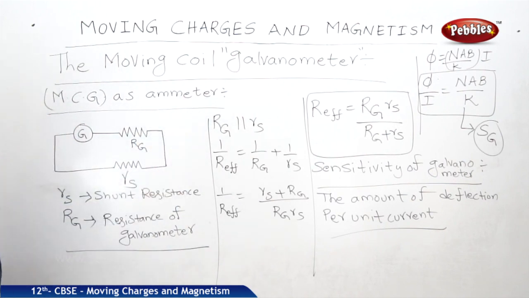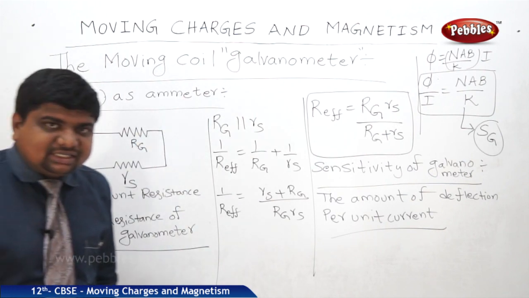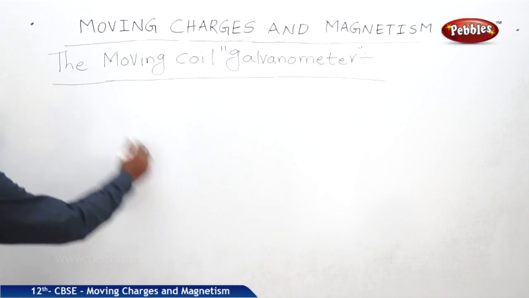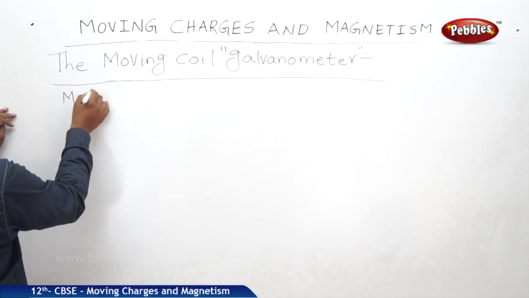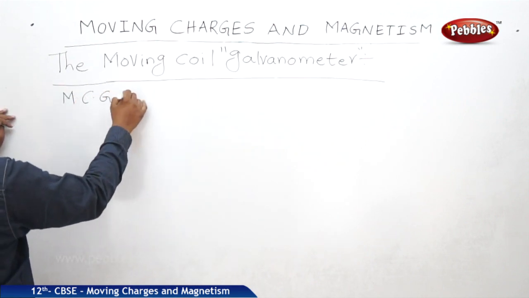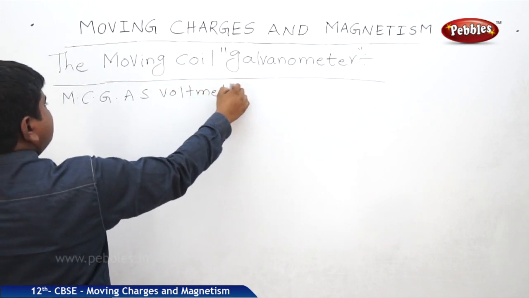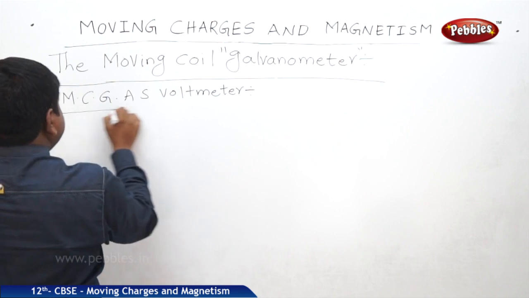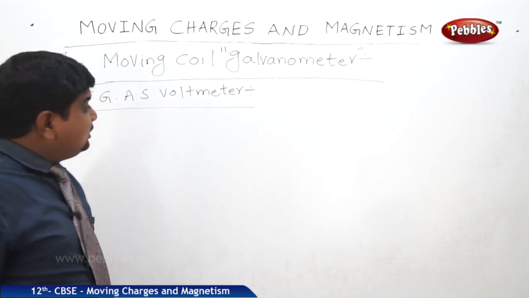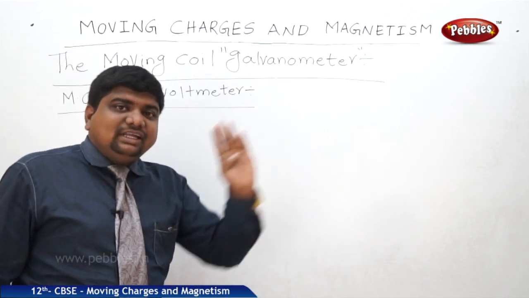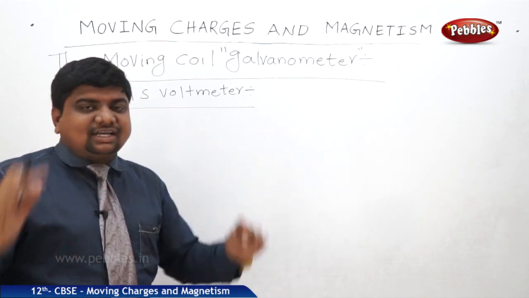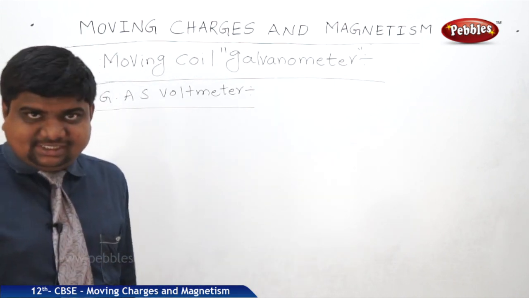Next, we will see MCG as a voltmeter. Moving coil galvanometer as voltmeter. A voltmeter is a device which is useful for measuring voltages or potential difference across a conductor or across given points.